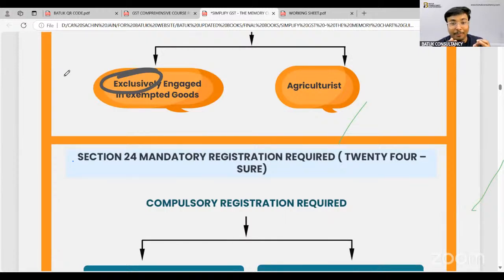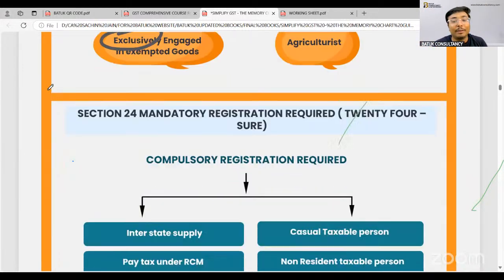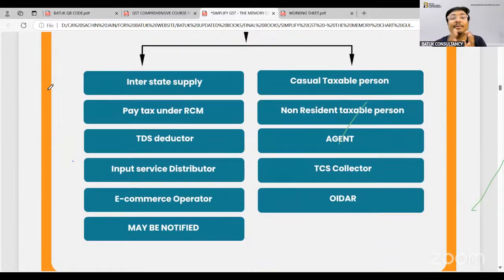Now, after providing the details that you do not need to take the GST registration, they have also provided certain scenarios in which you have to take the GST registration. That means you must take the registration. For that purpose, they have decided the circumstances, and they said that if a particular person is involved in interstate supply, yes, registration is required. If a person is paying the tax under reverse charge mechanism, registration is required. If TDS deduction, yes, registration is required.